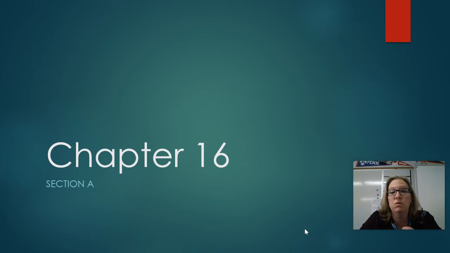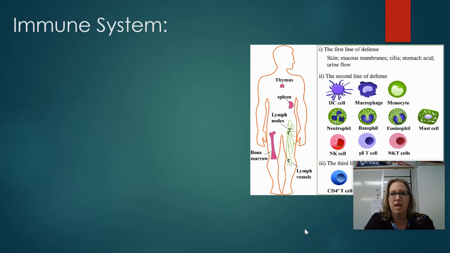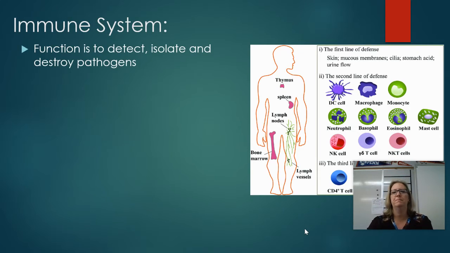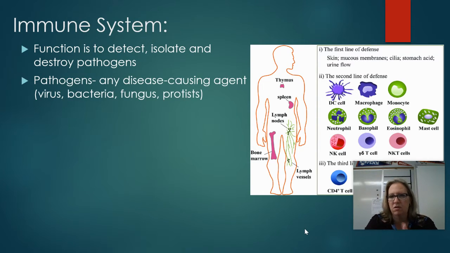We're going to cover the immune system and the nervous system in chapter 16. Section A, though, is all about the immune system, okay? So the main function of the immune system is to basically kill germs, okay? It detects, it separates, and it destroys pathogens, okay? Pathogens are the fancy name for germs.